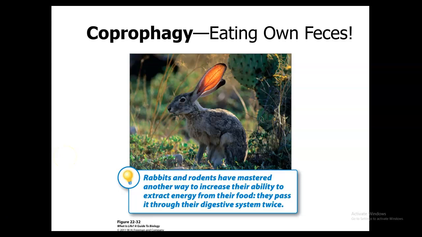Coprophagy is going to be a process in which animals eat their own feces, so the food material is going to be passed through the digestive system twice. This is going to occur in things like rabbits, rodents, elephants, and gorillas. 3 main reasons animals utilize this process is that it increases the nutritional intake from a cellulose diet, it increases vitamin and mineral absorption, and the acquisition of bacteria to aid in digestion.